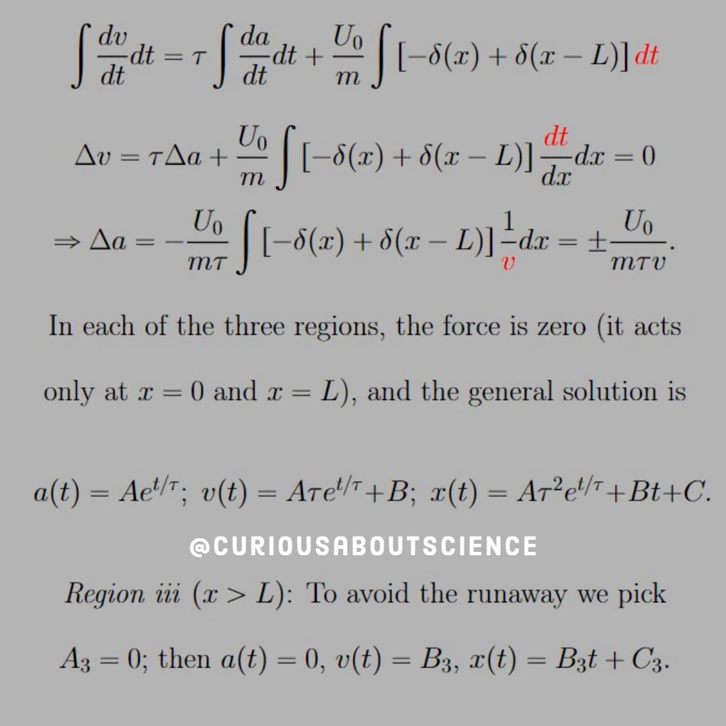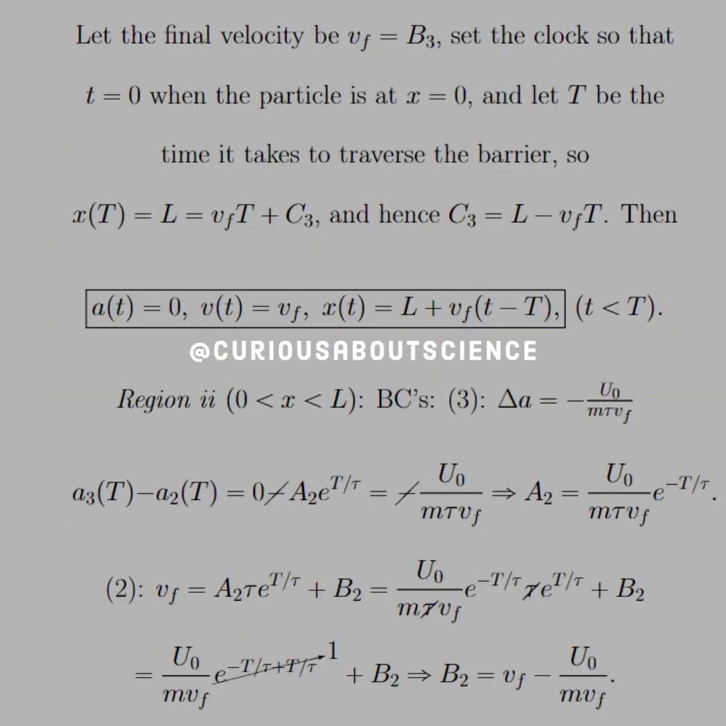So A of t equals 0. We like that. Cool. That's our condition that we impose. If that's the case, the general solution gives us V of t equal B3, and then X of t is equal to B3 t plus C3. Good to go. So if we let the final velocity be VF, then B3 has to equal VF.